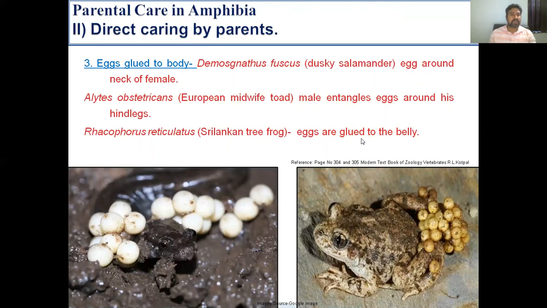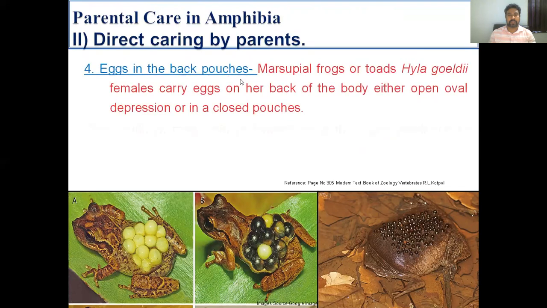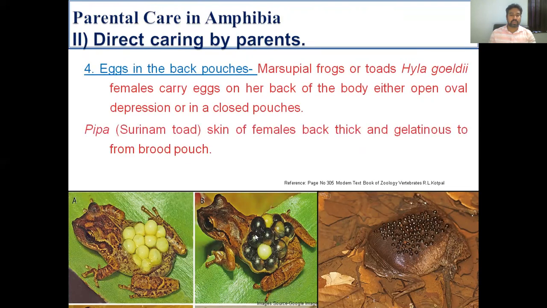The next way of direct caring by parents is eggs in back pouches. In the case of marsupial frogs or toads, for example, Hyla goeldii, females carry eggs on the back of the body, either in an open oval depression or in closed pouches.